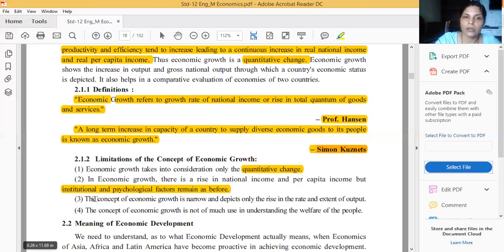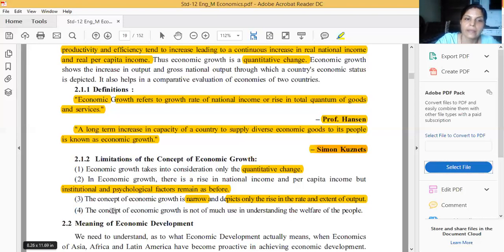Now the third one. The concept of economic growth is narrow. Why? Because it just discusses the quantitative changes. It is not discussing the psychological or institutional factors. So it's a narrow concept, and it depicts only the rise in the rate and extent of output. It's just discussing the rise in the national income or the rise in the rate and extent of output. So it is a narrow concept.